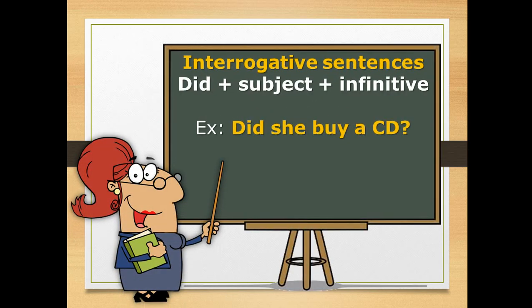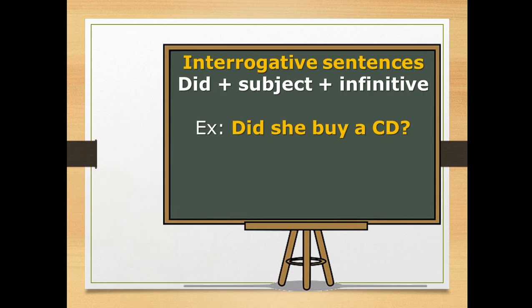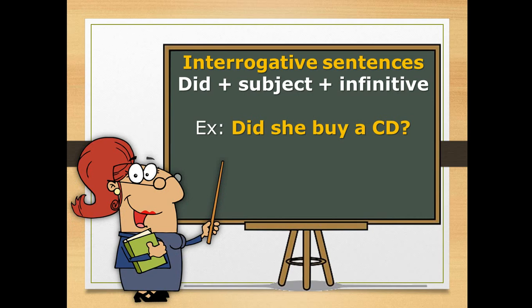Now the question form. As I told you before, I have two question forms. First, the yes or no question. Second, the WH question. Now let's look at the yes or no question. If I have a yes or no question, I'll find yes or no in the sentence itself.